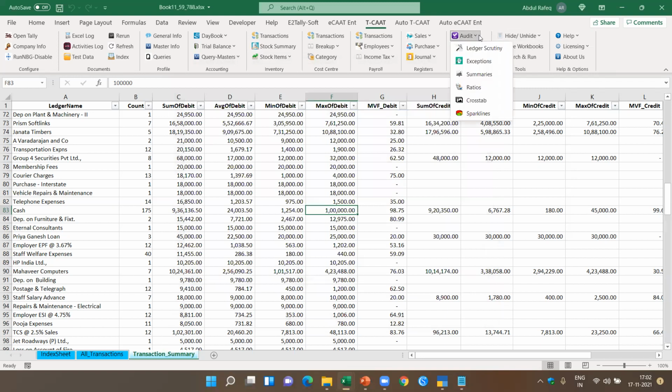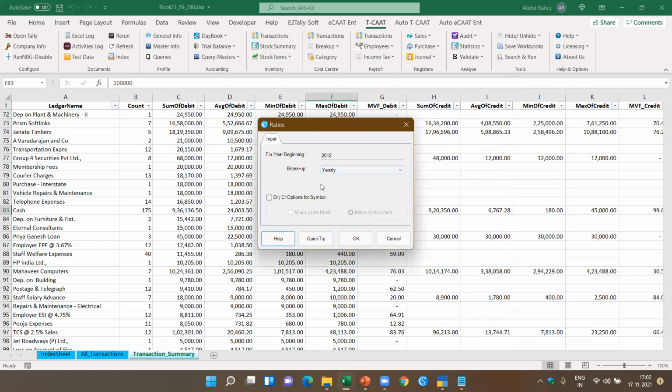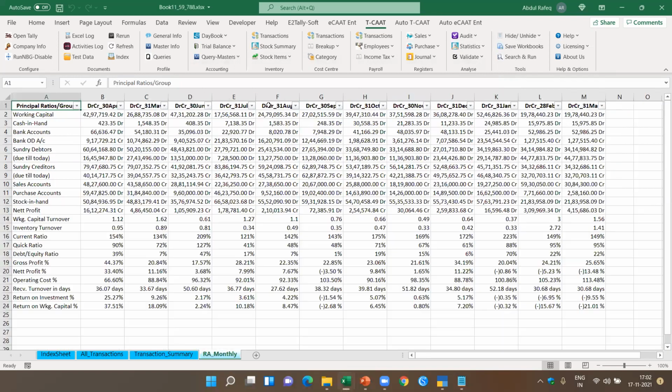In addition to this, if you see here, we also have the ratio analysis. In the ratio analysis also, we added some interesting features. So here, let's say I want the ratio based on a monthly basis. Now, if you just select this, you see here, it gives me the ratio analysis for each of the balances here with the particular percentage.